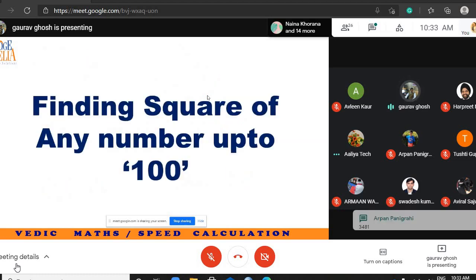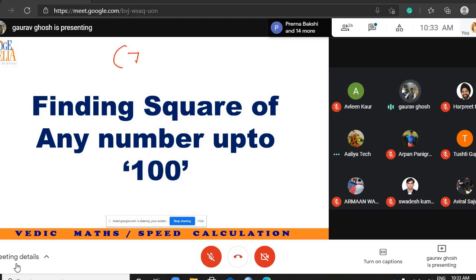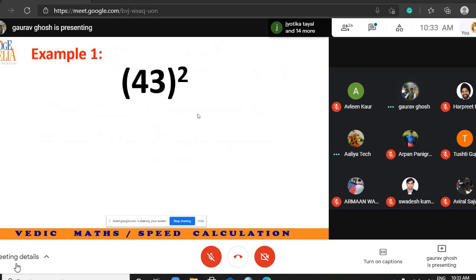Now let's learn the next trick. The next trick is very helpful, because it is about finding the square of any number up to 100. So if somebody asks you to find 89 square, 89 is not near 50, so you will have to learn some other trick. Any number up to 100. If somebody asks me to find 27 square, this is between 1 to 100, so I should be able to solve these kinds of questions. So let us understand what the trick is. This trick is very easy.